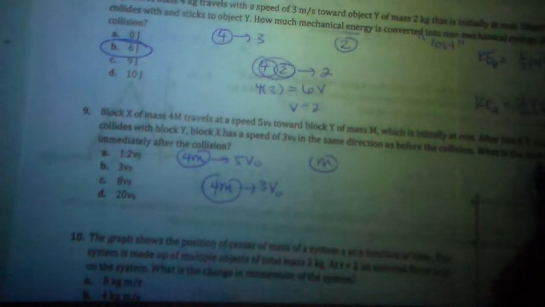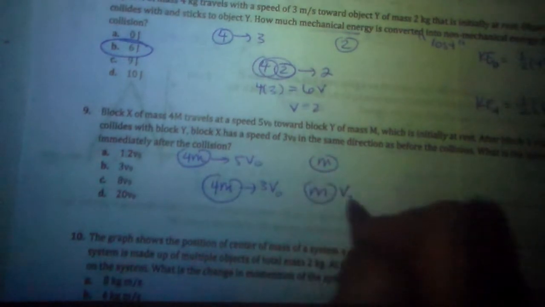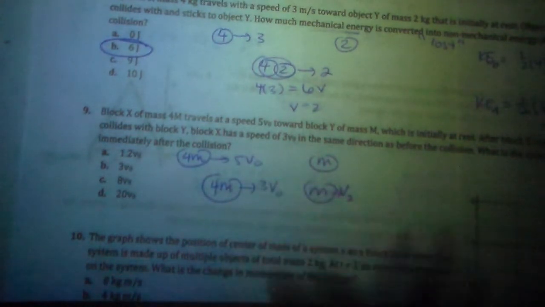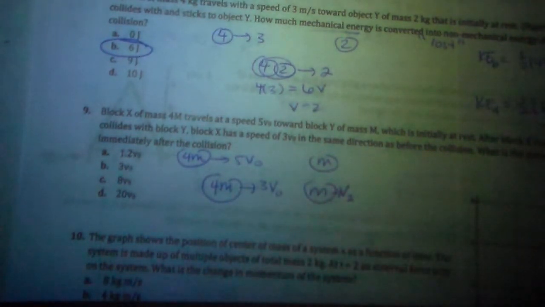We've got 4m coming in at 5 V-naught, and m is at rest. It says block X collides elastically with block Y. Block X has a speed of 3 V-naught in the same direction as before, so the 4m is now at 3 V-naught. And what is the speed of m after? So I'm going to call this V2. Careful, when we were working on this, a lot of people just made them stick together. Don't have them stick together unless it specifically says they stuck together.